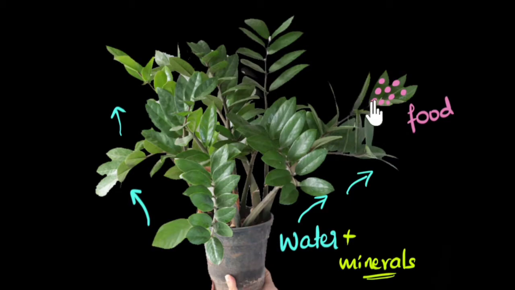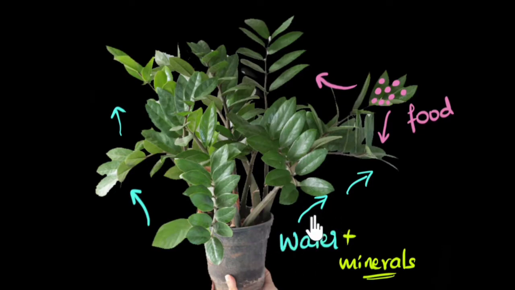The food needs to get transported to the different parts. So again, the food needs to get transported down, maybe to the roots sometimes. It might have to get transported up to some other parts. So can you see a transport system is necessary without which these plants cannot survive? And the earlier plants didn't have a transport system and therefore they were very tiny.